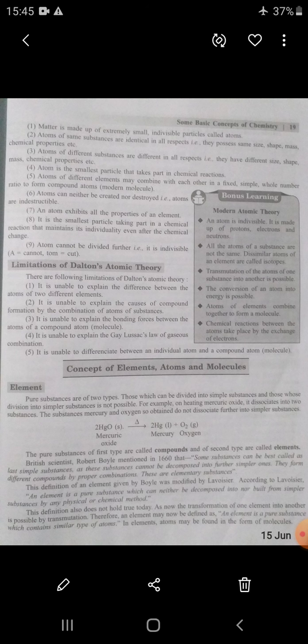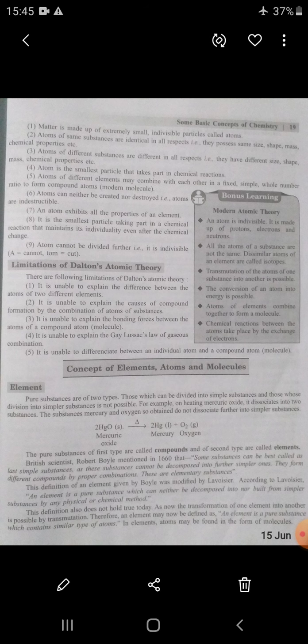So according to the British scientist Robert Boyle, some substances can best be called the last simple substances, as these substances cannot be decomposed into further simpler ones. They form different compounds by proper combination, and these are known as elementary substances or elements.